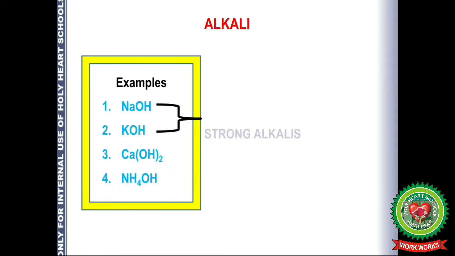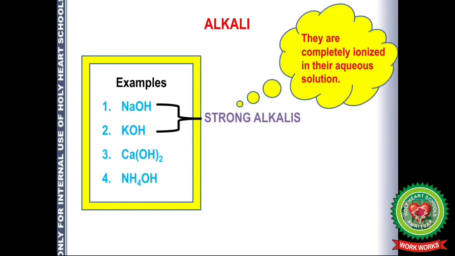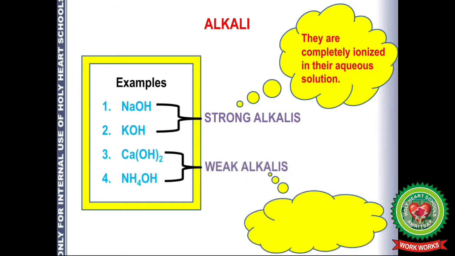From this, the first two are known as strong alkalis. Why are they known as strong alkalis? Because they are completely ionized in their aqueous solution. They will form ions when they are dissolved in water. The next two are known as weak alkalis. Why are we calling them weak alkalis? Because when they are dissolved in water, they will be partially ionizing. There will be ions, but there will be molecules as well.